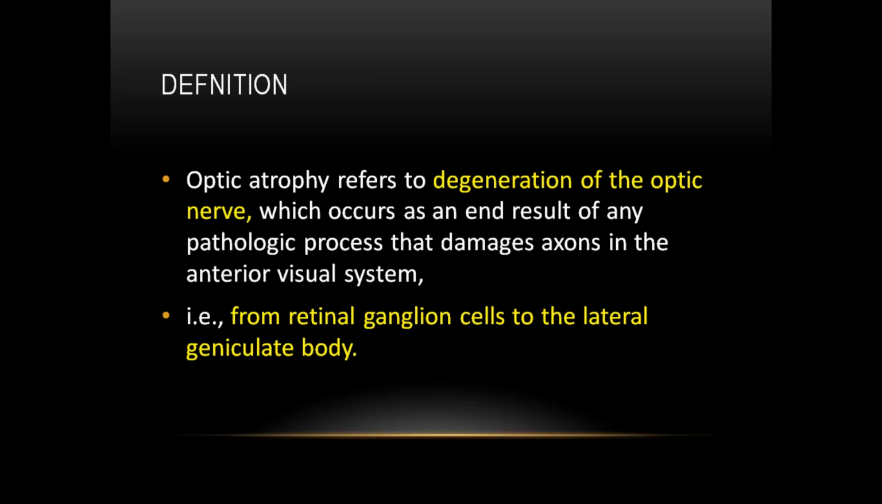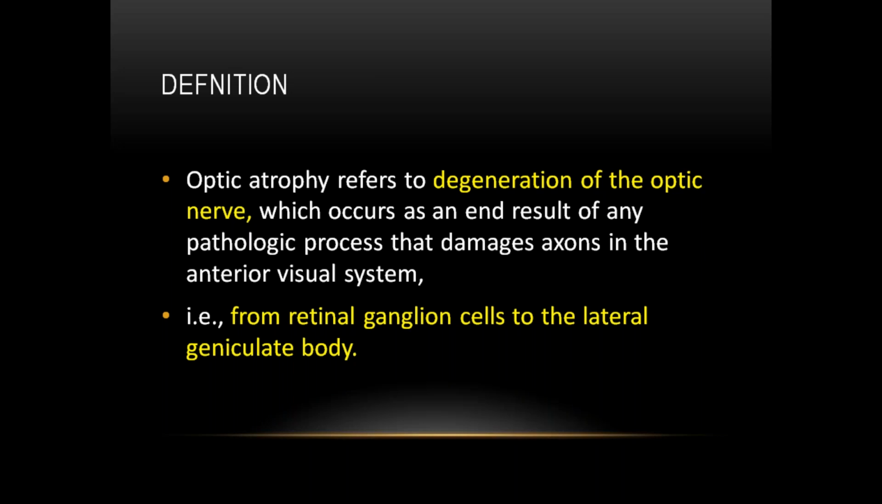And based on the type of degeneration, whether it is anterior to posterior or posterior to anterior, it is divided into antegrade and retrograde. If it is from the optic disc towards the lateral geniculate body, it is called antegrade. If it is from the lateral geniculate body in the opposite direction, it is called retrograde. The other name for antegrade is Wallerian degeneration. These are the various types of optic atrophy.